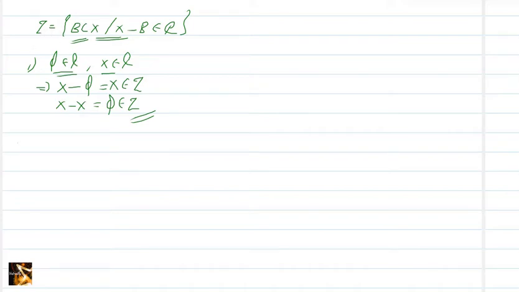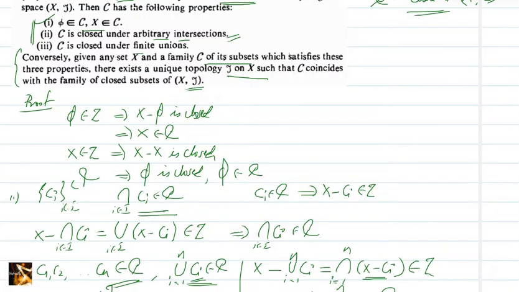Now for the second condition, let the collection B_i, i in I, be an arbitrary collection of members of tau. So that means X minus B_i, i in I, is an arbitrary collection of members of C. But by our assumption, C is closed under arbitrary intersection.